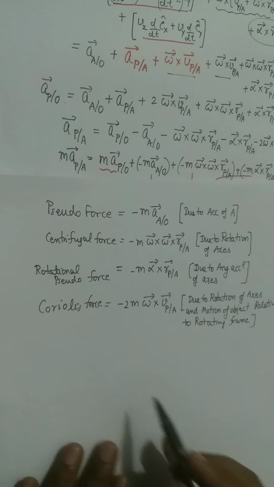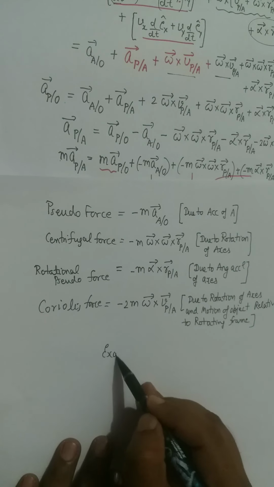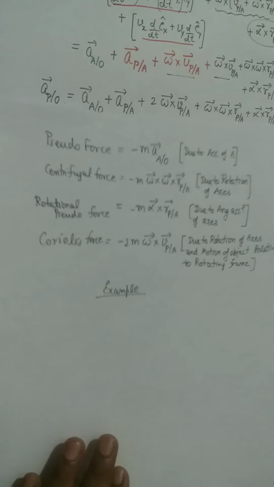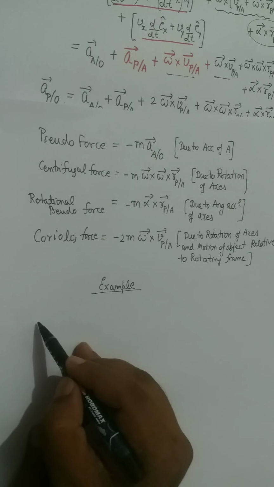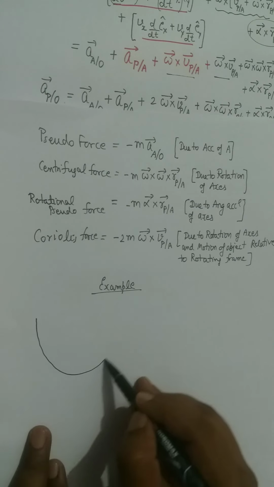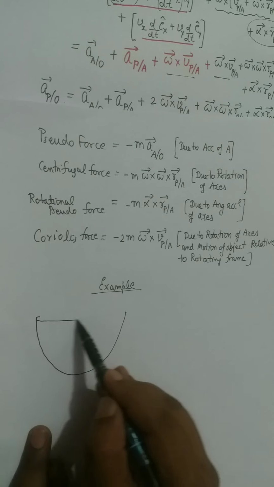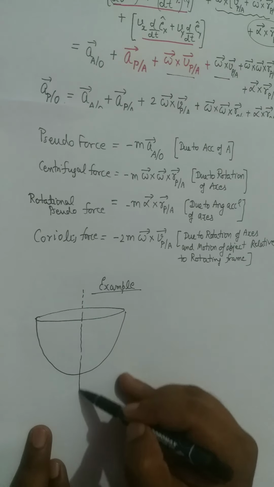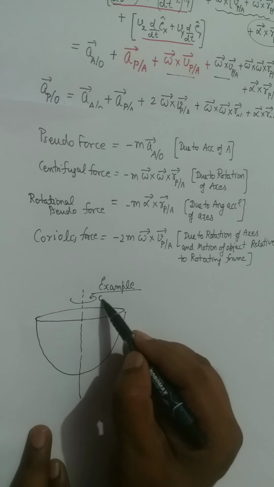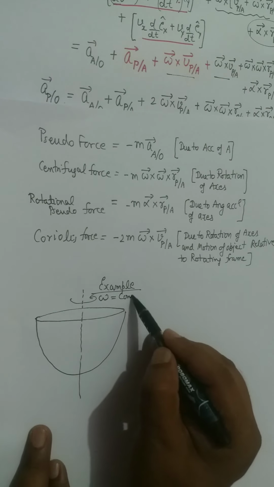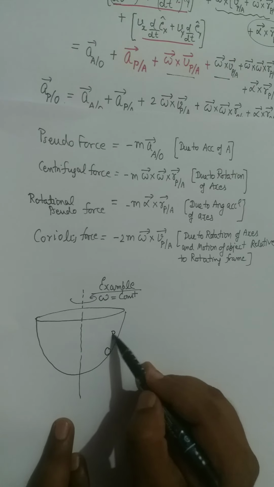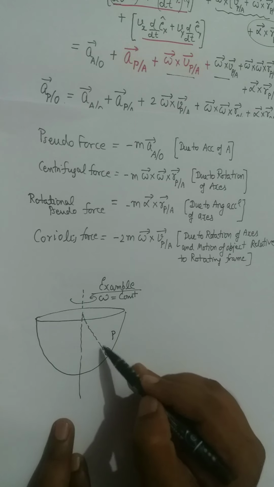Let us understand it by some example now. Let's say we have a hemispherical object which rotates about some axis with omega, and that omega is constant. A particle P is inside this sphere at some angle theta.